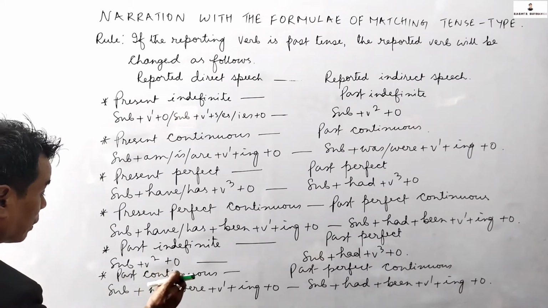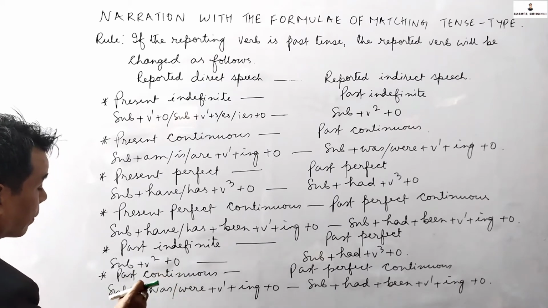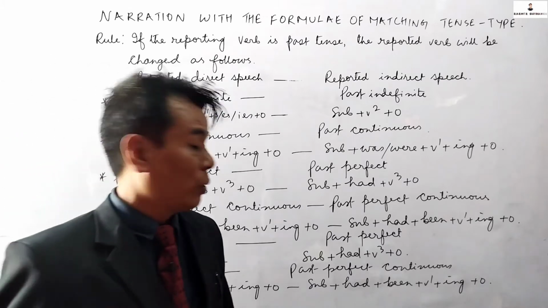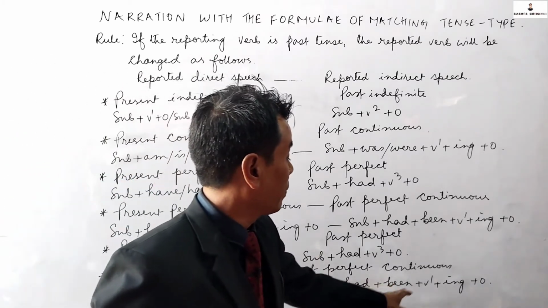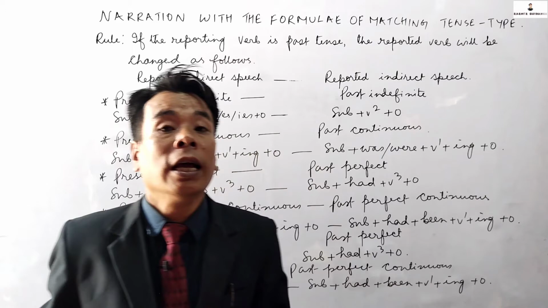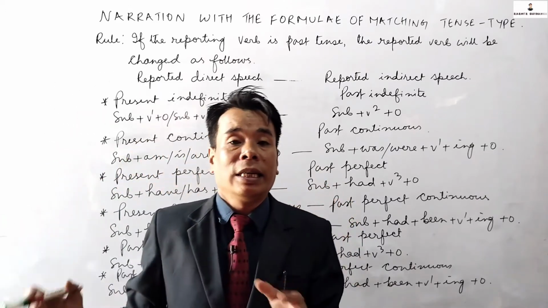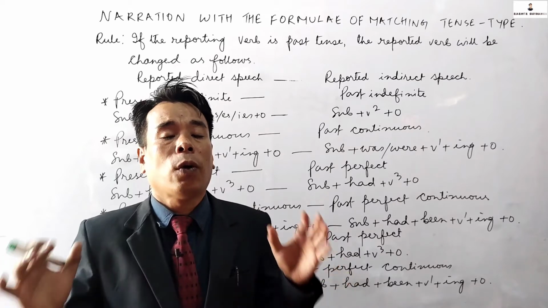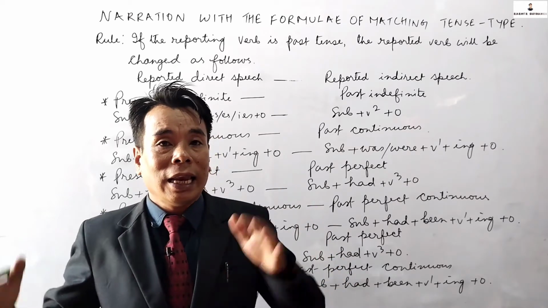The past continuous tense formula will be subject plus was or were plus v1 plus ing plus object. The past perfect continuous will be subject plus had plus been plus v1 plus ing plus object. Now again, let's remember, these formulas are very important for all of you. Then again, let's read again.